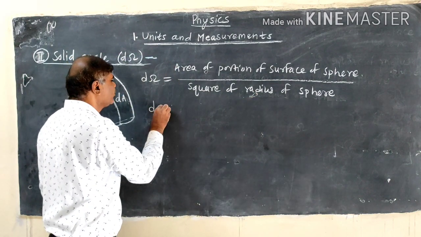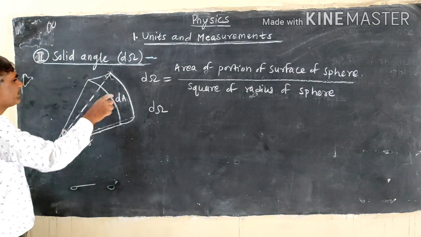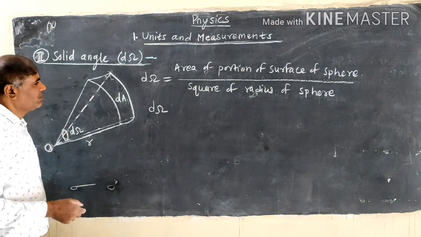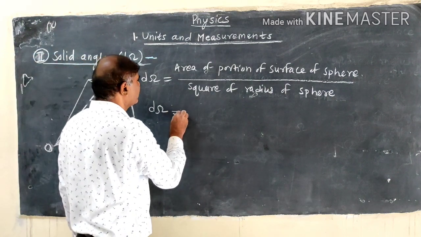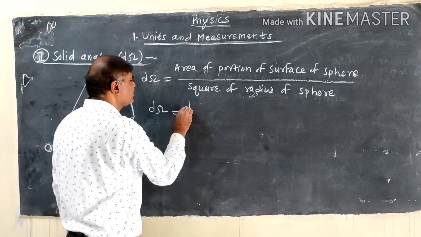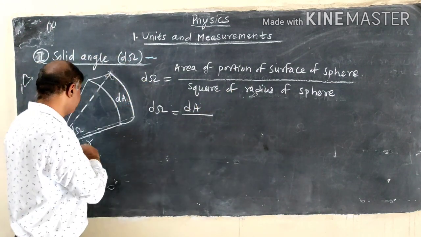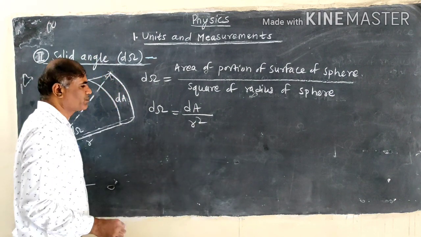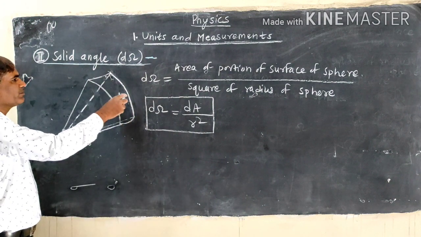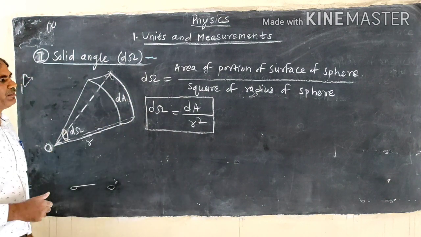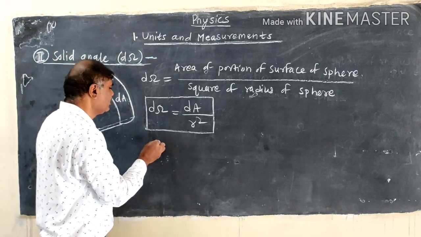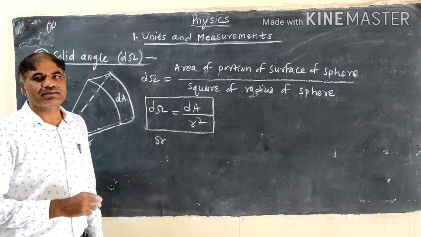Now from the figure, d omega is the solid angle subtended by the area dA at the center of the sphere, that is at point O. Here the area of the portion of the surface of the sphere is dA, divided by the square of the radius, that is r square. So this gives the solid angle for the area of the portion of the sphere at the center of the sphere O. The SI unit for solid angle is the steradian, that is SR.